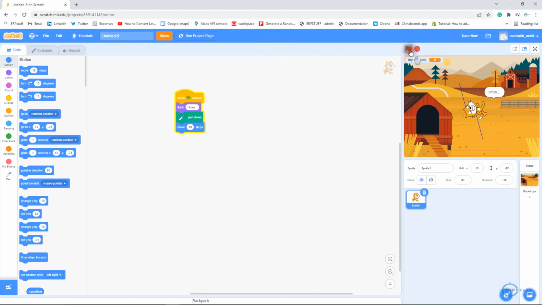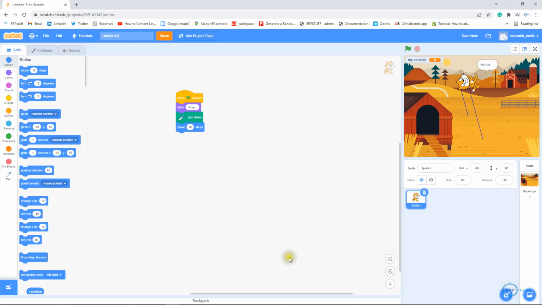So wherever we will move, there will be line, right? Then we have this zoom in, zoom out, and from here you can change this background, and that's it.